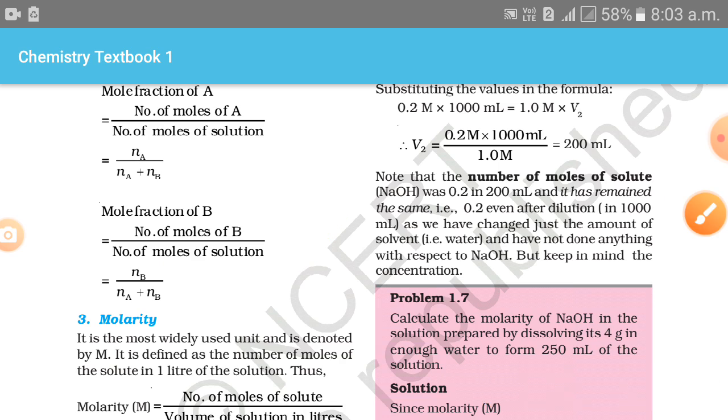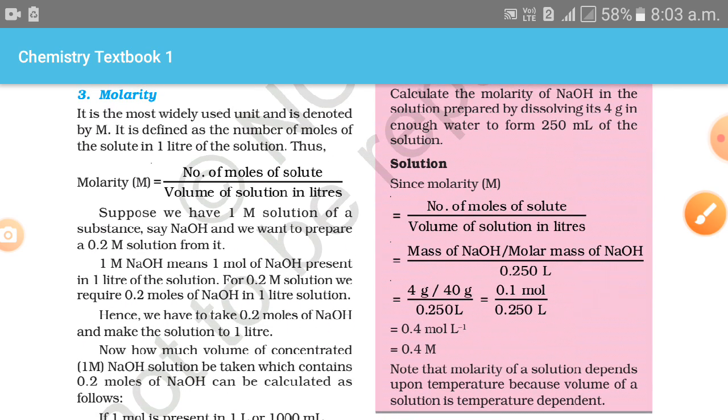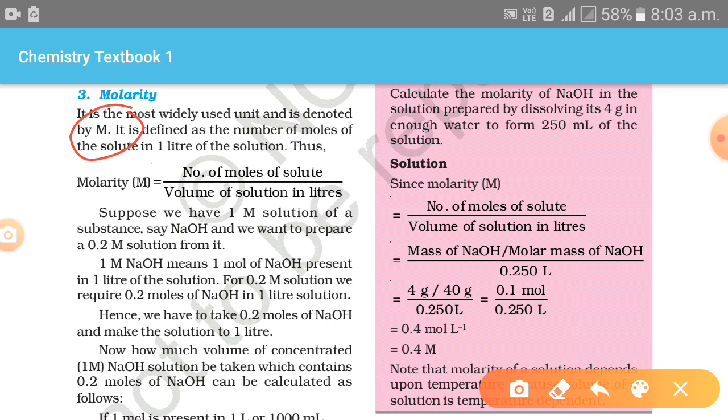Next, let's talk about molarity. It is the most widely used unit and it is denoted by capital M. Molarity is the number of moles of solute upon volume of solution in liters. Suppose we have a 1 M solution of a substance, say NaOH, and we want to prepare a 0.2 M solution from it.